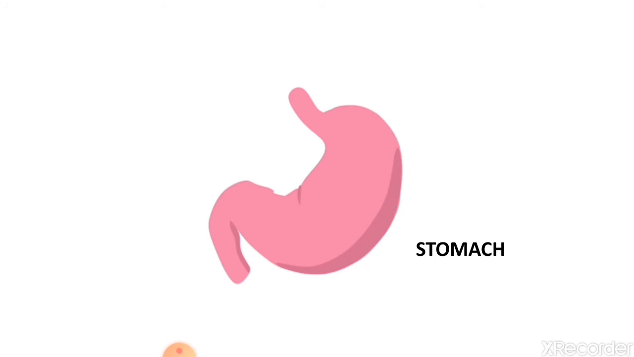Here the food gets churned and the walls of the stomach release some digestive juices which also help in the digestion process. The muscles of this stomach can contract and expand, and with the help of this contraction and expansion, the food gets mixed properly and churned properly. So here the digestion process also goes on and the food becomes softer and semi-solid.